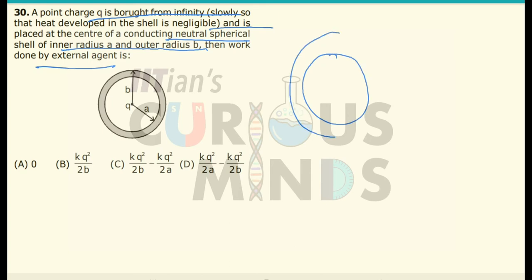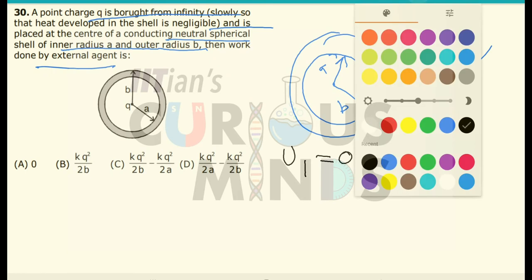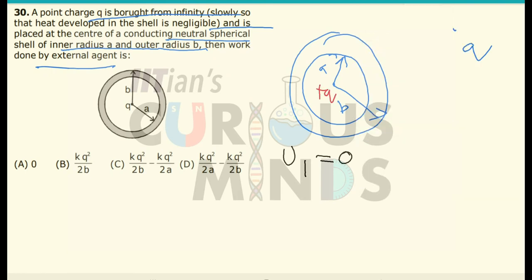Now consider that there are concentric shells of radius A and radius B. A charge is initially at infinity. At infinity there is no potential energy of the system, because the inner and outer shell is also equal to 0. So initially both of them are equal to 0. Then the charge plus q is brought at the center of the shell. The electric field intensity inside the shell should be equal to 0, so there will be negative charge developed inside this shell, equal to negative q, so that the total electric field intensity is 0.